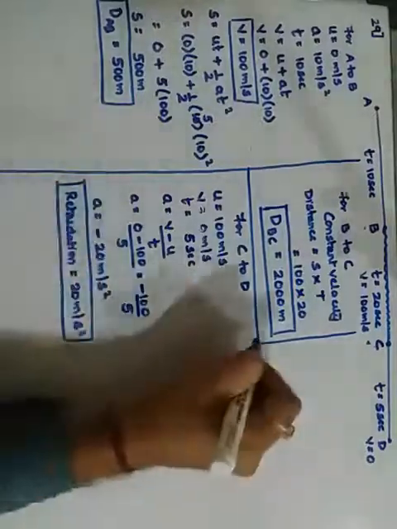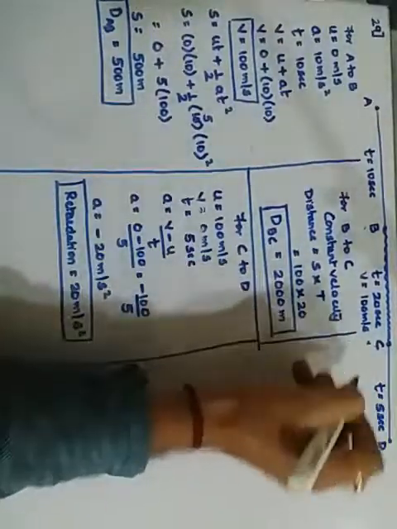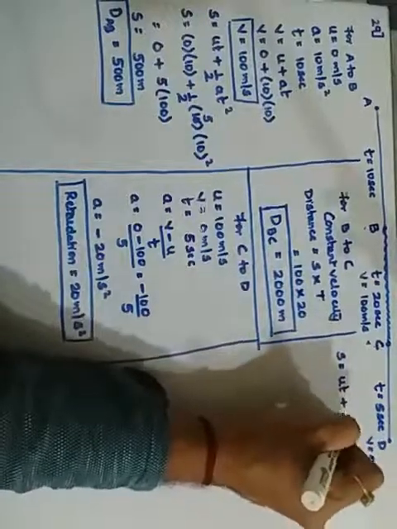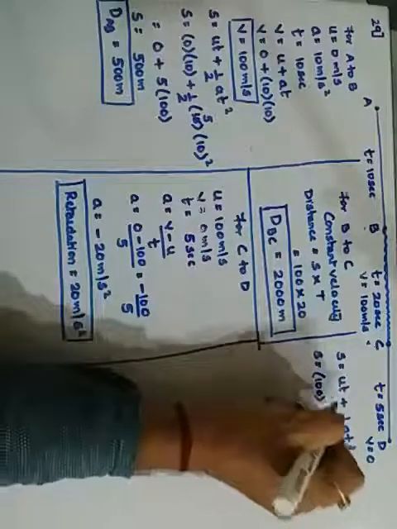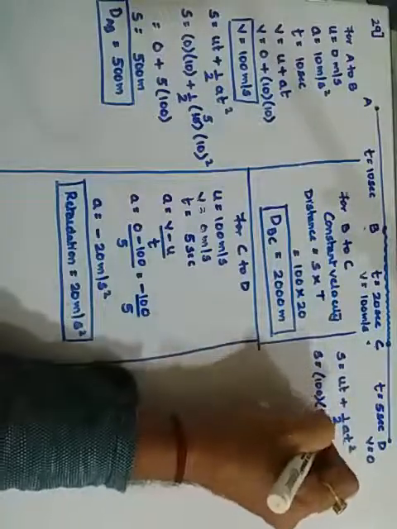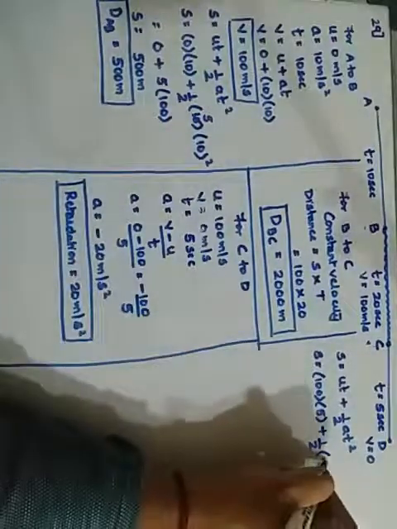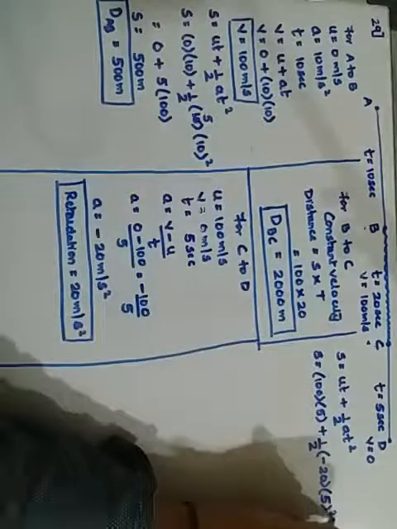Now here also we find the distance for the part C to D. So S is equal to ut plus half at square. S is equal to U, which is 100, times T, 5 seconds, plus half into A. Just now we got A as negative 20, and T square, T is 5, so 5 square.